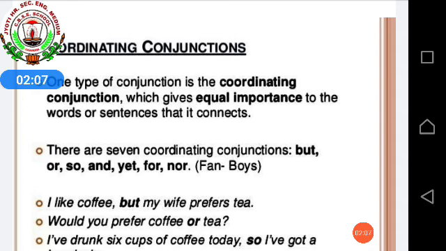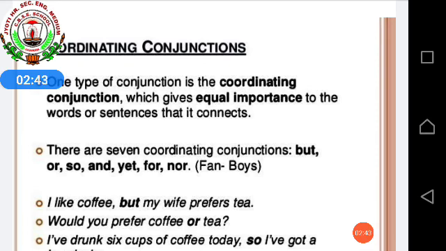equal importance. That means if two phrases or two separate sentences are there, and you are joining both the sentences or phrases or words with coordinating conjunctions, you have to keep in your mind that both the phrases or both the sentences or both the words should have equal importance. It should not be like one is better than the other. It should be equal in rank or equal in importance. You have to keep that in your mind whenever you are using coordinating conjunctions.